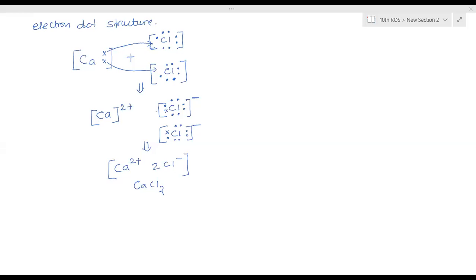Completed? Yes, ma'am. Then do for this one, magnesium chloride and calcium oxide. So draw the dot structure. First you have to write which one will lose and which one will gain, and after that the electron dot structure. Which one, ma'am? Magnesium chloride and calcium oxide. Okay.